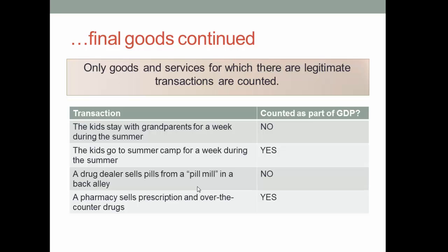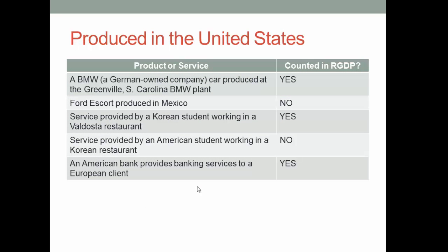So here are some examples of what is counted and what is not. Much of the stuff that is produced in the U.S. is by foreign-owned manufacturers. For example, Saft, a French-owned industrial battery manufacturer located in Valdosta, produces batteries here in Valdosta. Employees there are Valdosta folks. They use Valdosta contractors, Valdosta suppliers, and their presence here generally improves the local economy. We count those Saft batteries as part of the U.S. real GDP because they were produced within the U.S.